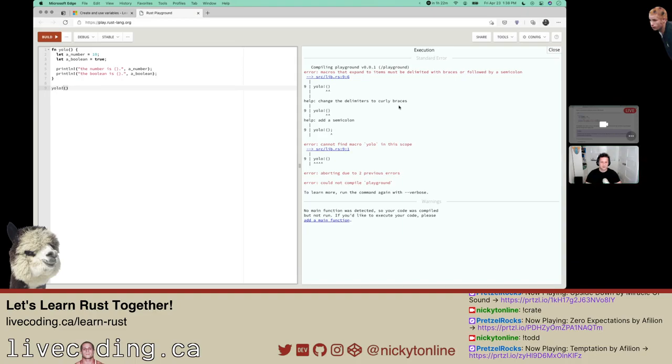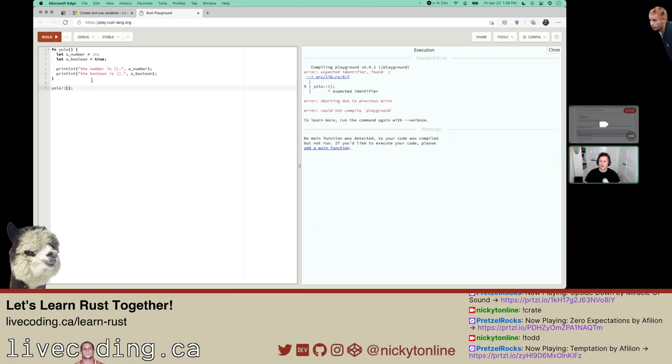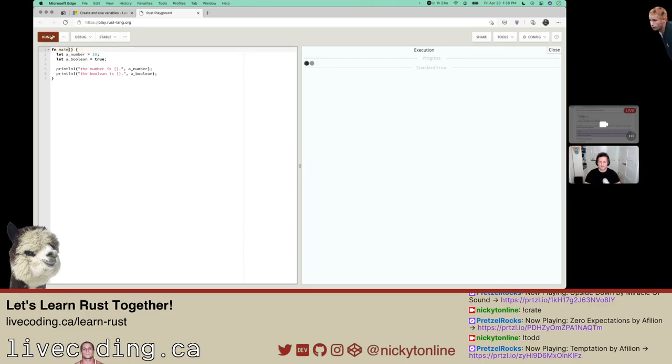Change the delimiters to curly brace. Unlike JavaScript, you actually need a semicolon. I find macro YOLO. You know what? Let's put it back to main. It works. We know that we were able to set variables. And let's do that again. So main will run, it'll print out number and the Boolean.